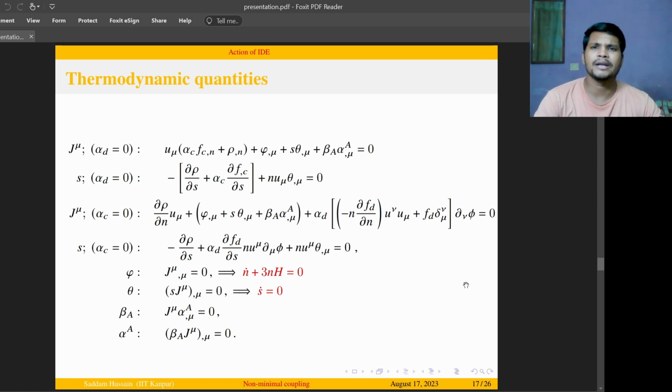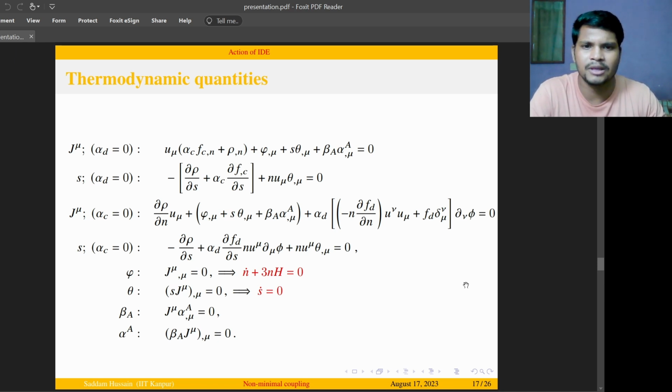And similarly, we can realize the several thermodynamic quantities, just like variation of the action with respect to J mu, maybe entropy, as well as all these different Lagrange multipliers. We have the generalized thermodynamical variables in which d rho by ds is giving the temperature, and the chemical potential also gets generalized. Now the system is becoming constrained using the variation of phi and theta.